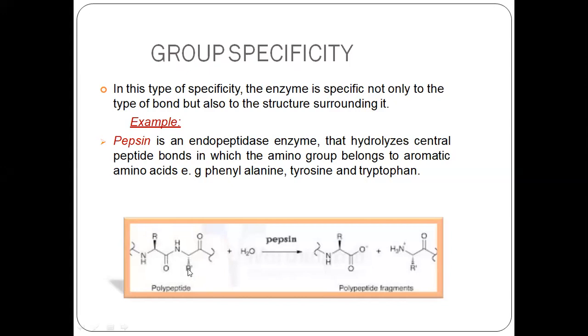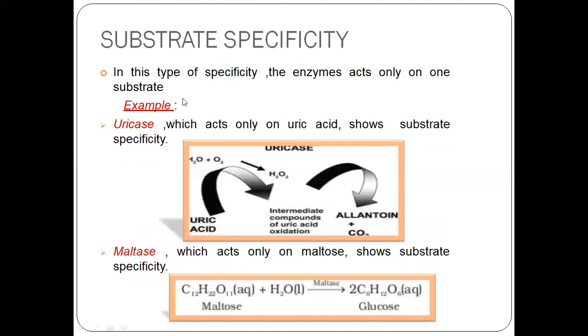If the R groups are aromatic in nature, that is, if the peptide bond is between two aromatic amino acids, then only will pepsin recognize this substrate and carry out the chemical reaction by breaking the peptide bond into polypeptide fragments. Next is substrate specificity.